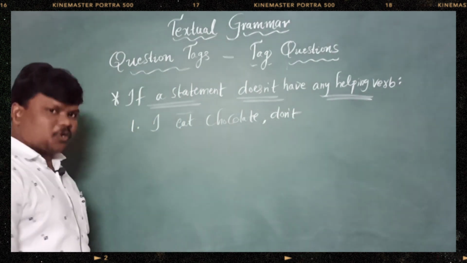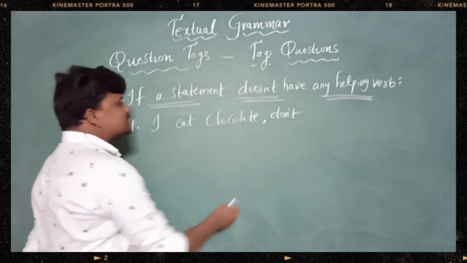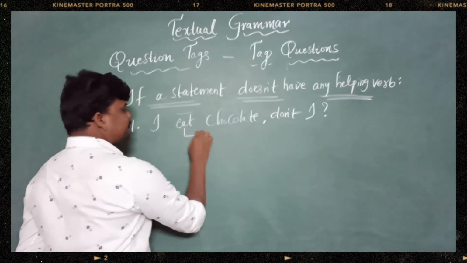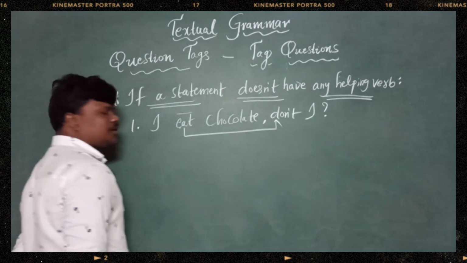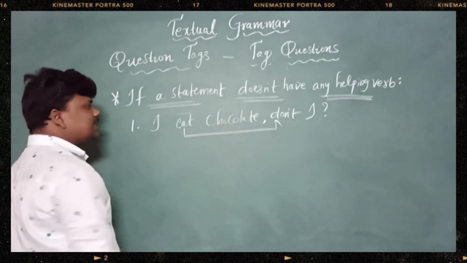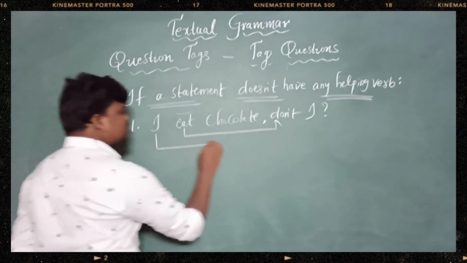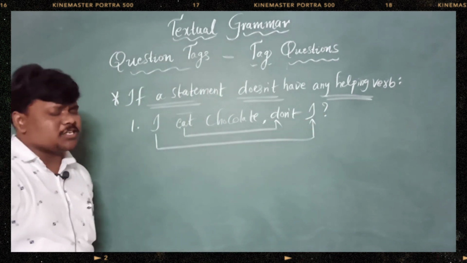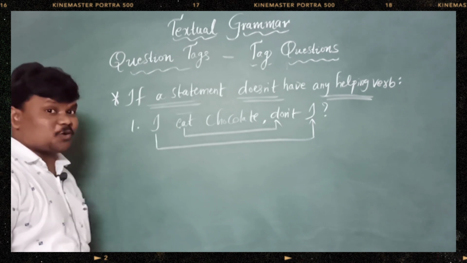Don't, and next we need to write I. Don't I? See, if it came only with V1 without S/ES, do is hiding, and last we need to write I, and need to end with a question mark. Don't I? I eat chocolates, don't I?